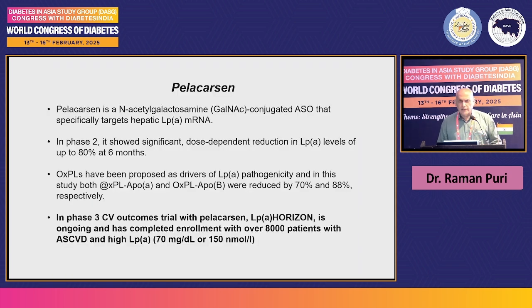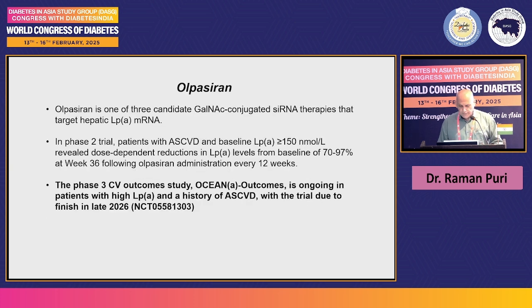One is pelacarsen. It is an antisense agent which is conjugated with a GalNAc moiety for selective hepatic uptake. The cardiovascular outcome result was expected this year, but we heard that it is postponed for a year. And this will tell us whether there is going to be benefit in cardiovascular events when LPA is more than 70 milligram or 90 milligram in patients with ASCVD.